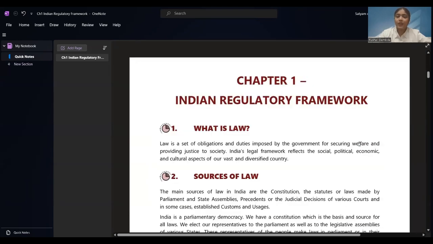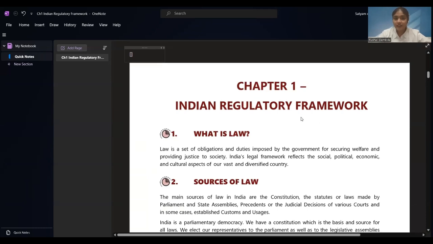Okay, now what is law? We are studying the subject business laws, our paper number 2, containing 100 marks, where we'll have to see what is law. This is the first thing we need to learn, right? So, Indian Regulatory Framework, chapter number 1 of business law, contains the first definition, what is law?